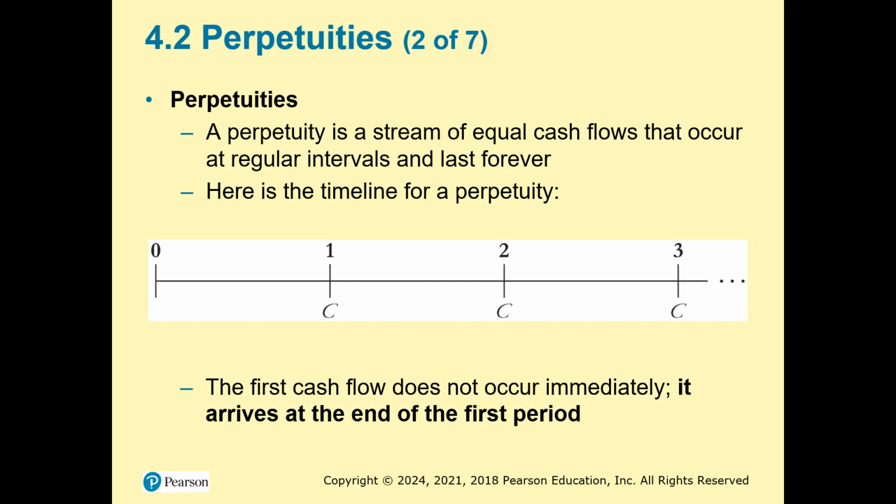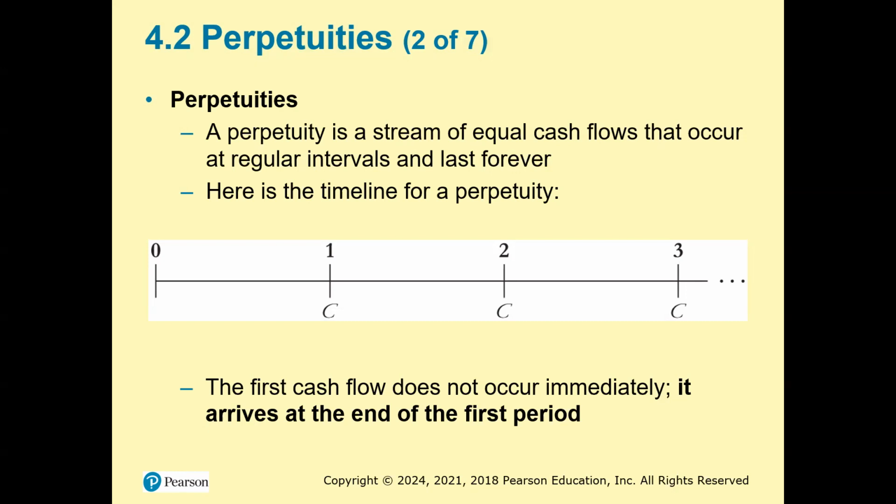In perpetuities, the cash flows occur at regular intervals and are considered perpetual, meaning they have no fixed end date. The most common example of a perpetuity is a constant, unending stream of regular payments.